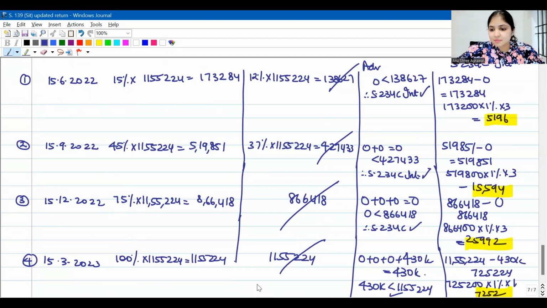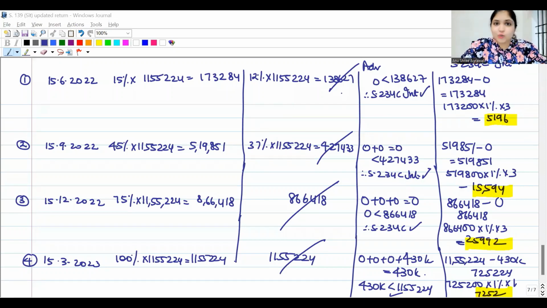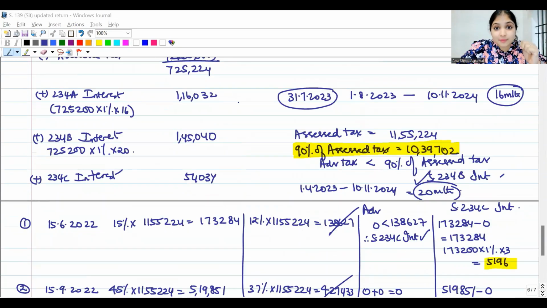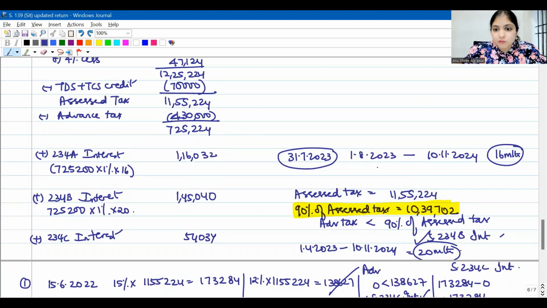Yes. Is there a mistake? Just give me a moment. See, let me give you a revision. Don't get confused, okay? 234A interest comes into the picture when you file your income tax return late. So on the balance amount of tax for the period of delay, you will pay 1% interest per month or part thereof. 234B interest comes into the picture when you pay less than 90% of assessed tax as advance tax. When the advance tax that you have paid is less than 90% of assessed tax, then on the shortfall, 1% per month, you will pay from the starting of the assessment year till when you are filing your return.